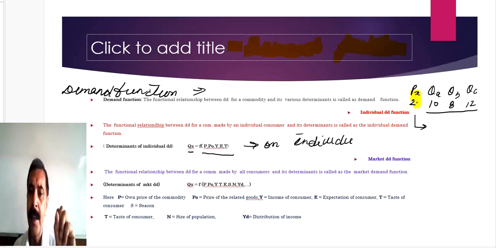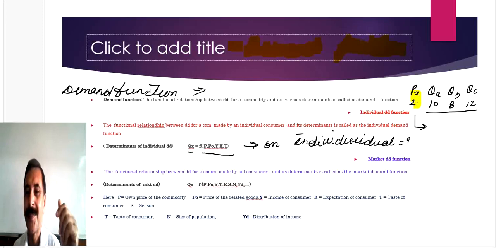So there are certain factors which affect the demand of an individual buyer at one time. They do not have impact on the market. For example, if my income increases, how will it affect your demand?